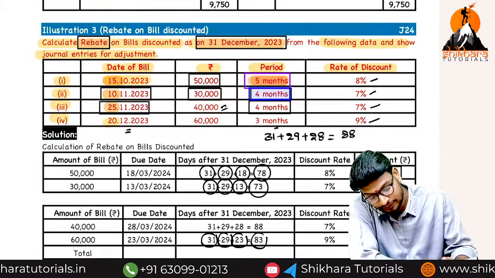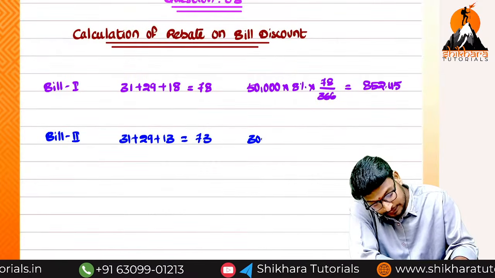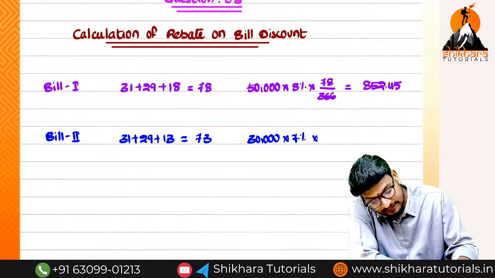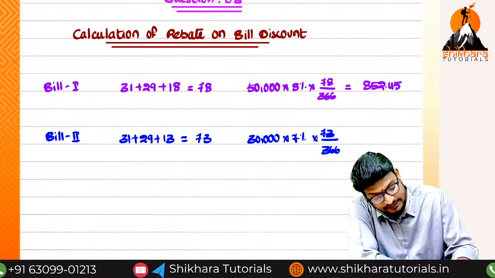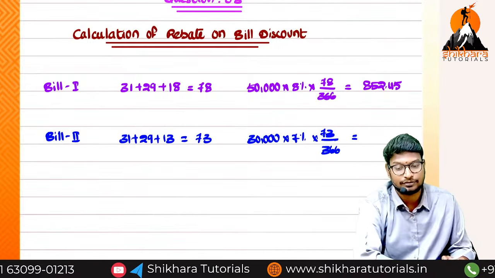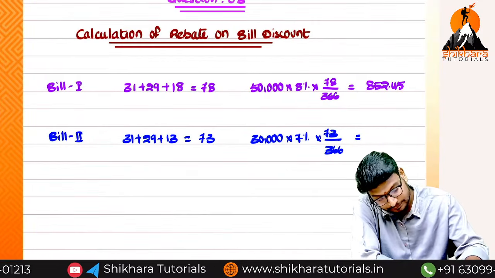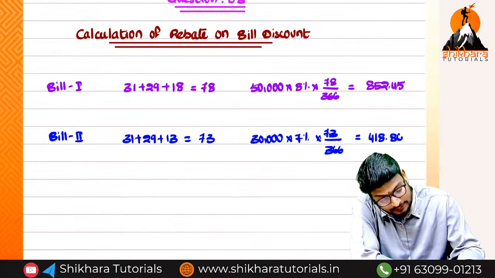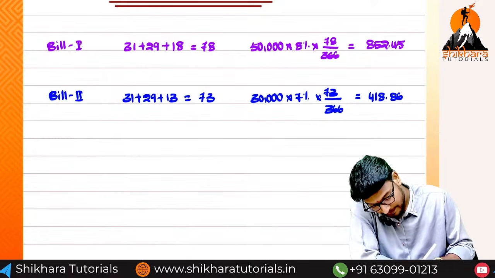What is the bill amount? 30,000. What is the rate? 7%. So 30,000 into 7% into 73 divided by 366. That is equal to how much? 418.86.